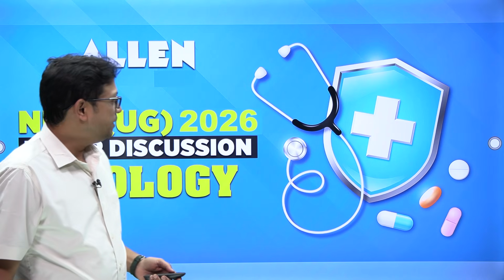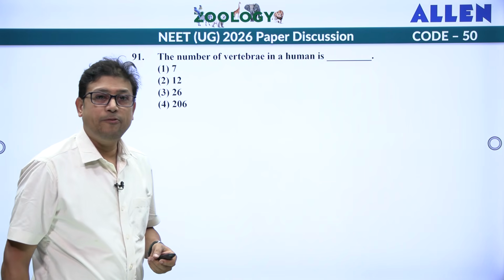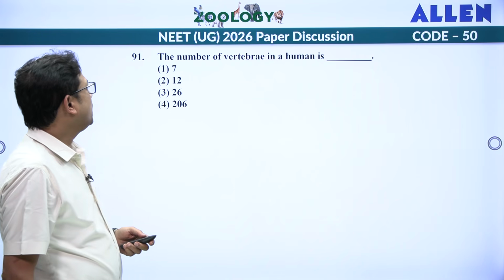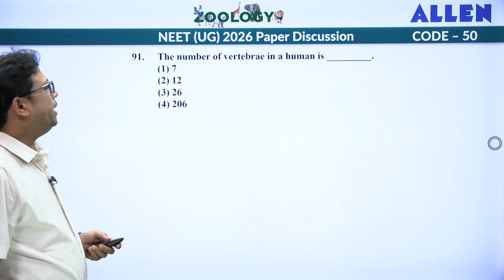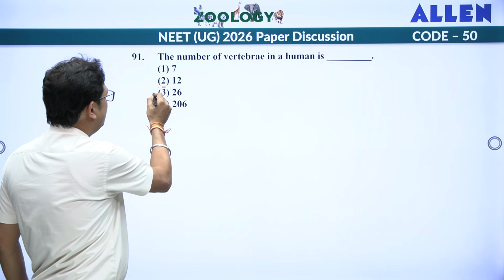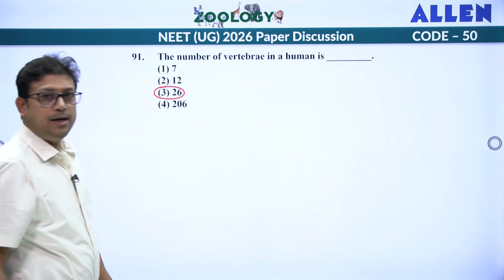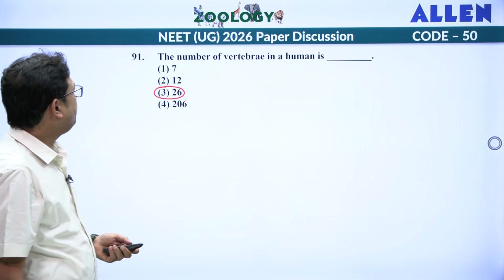So we'll start with question number 91. I am discussing the code 50. So question is here, the number of vertebrae in a human. So here as 33 option is not there, the answer will be 26. In adult it is 26, in an unfused state it is 33.